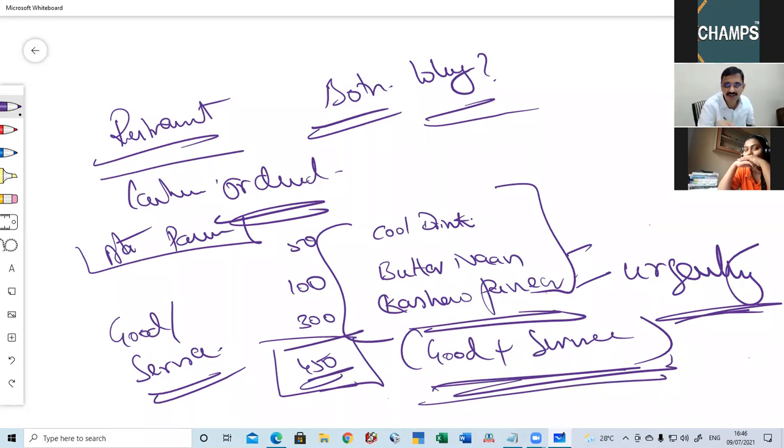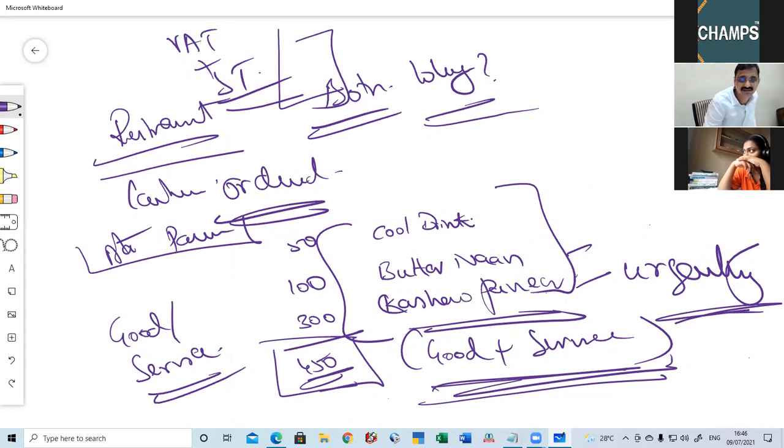Now under the previous regime, before GST came, when you go to a hotel, they will charge you both VAT as well as service tax.